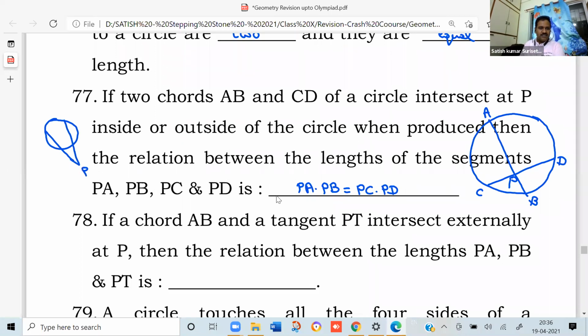So P, A, B, C, D. Here the chords, when produced, are intersecting outside at a point P. So here also you can prove it as PA into PB equal to PC into PD.